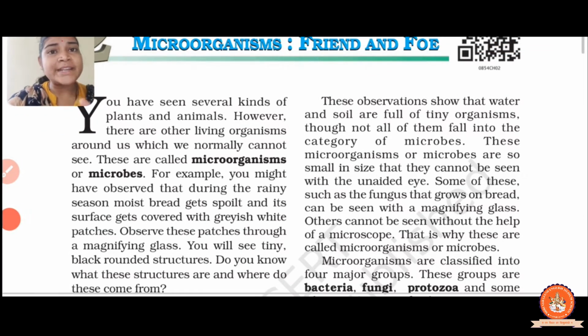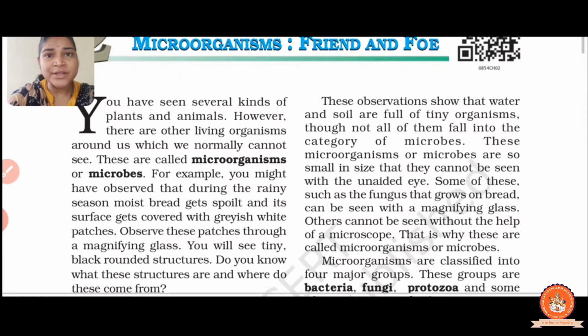Among all, there are different types of microorganisms existing on the earth. There are a few that you can see with your naked eyes, but some you cannot see with your naked eyes. The living organism that you cannot see with your naked eyes is called a microorganism.